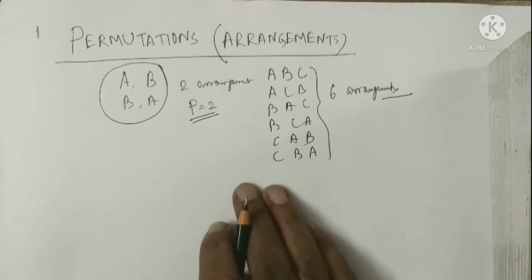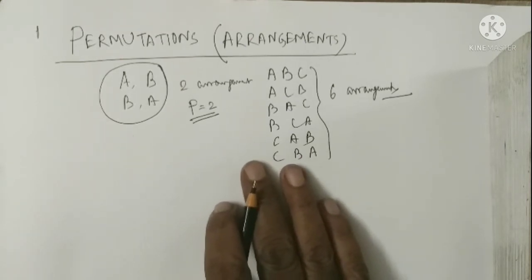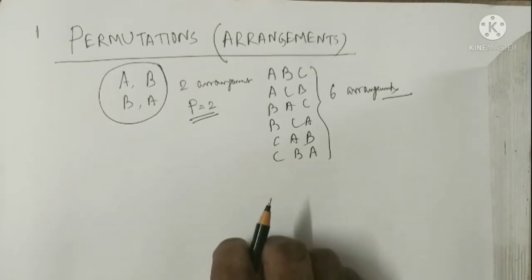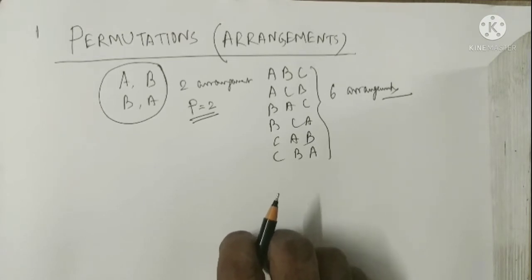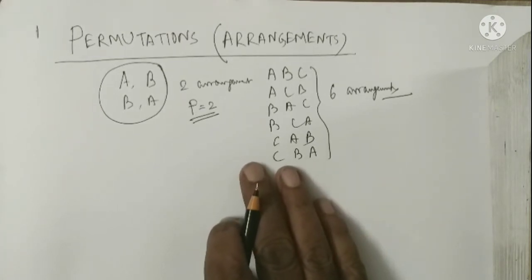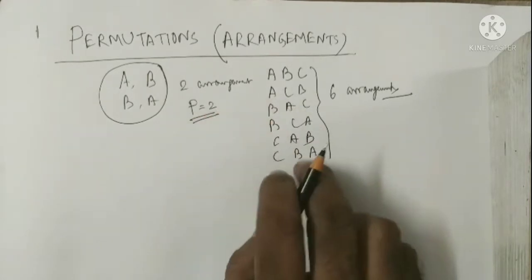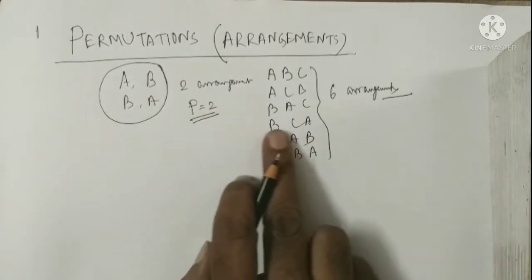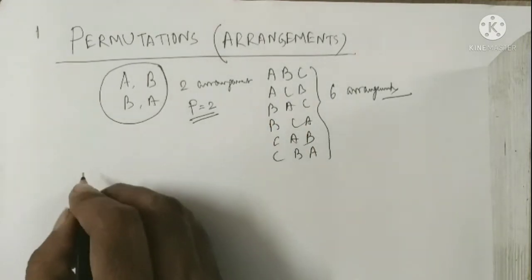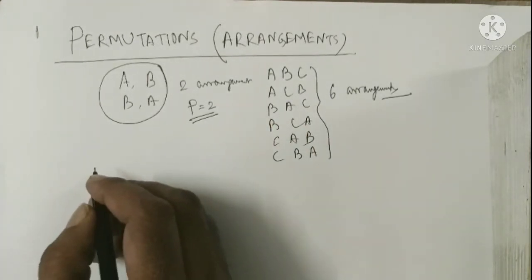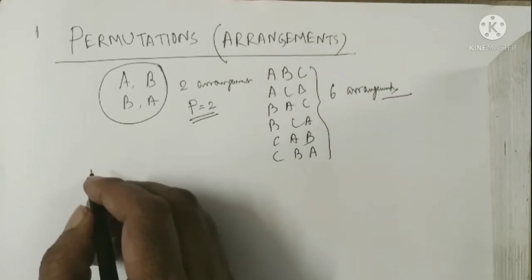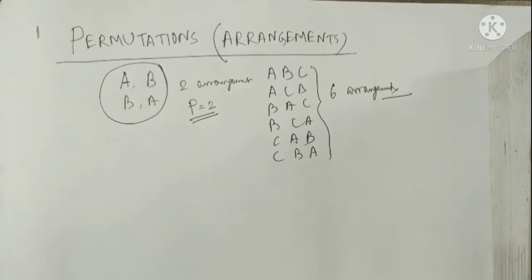But whenever the number of elements increases, then the problem appears. The problem of arrangement appears. Suppose 10 elements, suppose 8 elements, suppose 25 elements, then we cannot arrange in this manner. We face problems regarding arrangement. Now, to avoid this type of cumbersome situation, we use a formula.